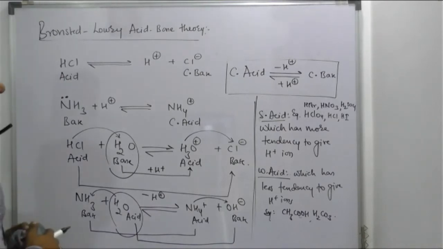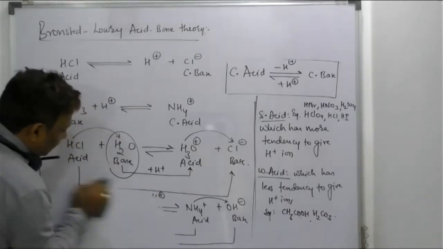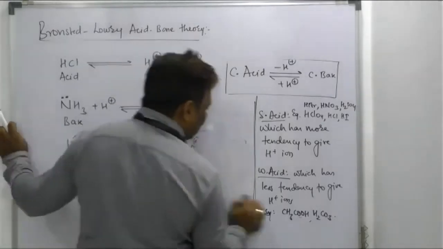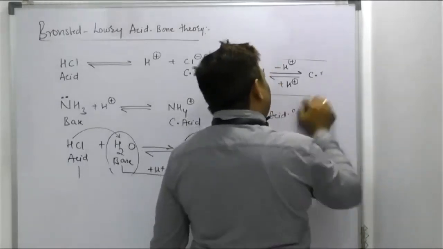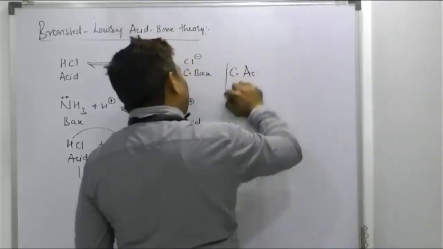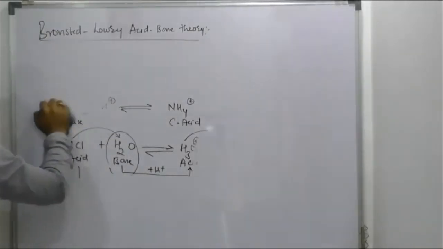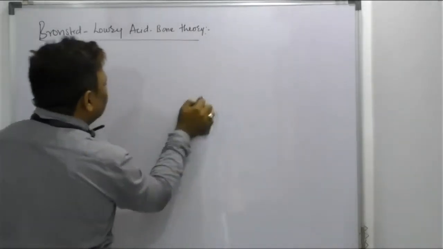Very good. But in this example, I want to tell you, all the acids have a conjugate part and all the bases also have their conjugate part, right? Chalo, I want to show you, beta. Suppose your acid is strong, your conjugate part is weak. Yes, sir. And if your acid is weak, its conjugate part becomes strong. This is the point to learn here.